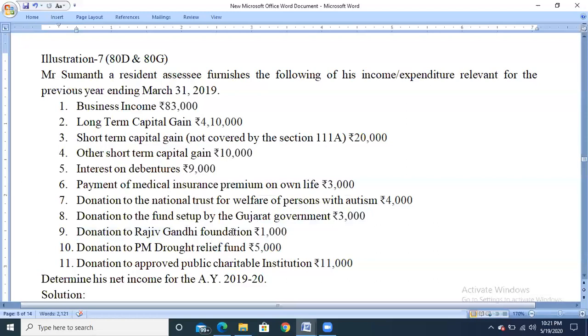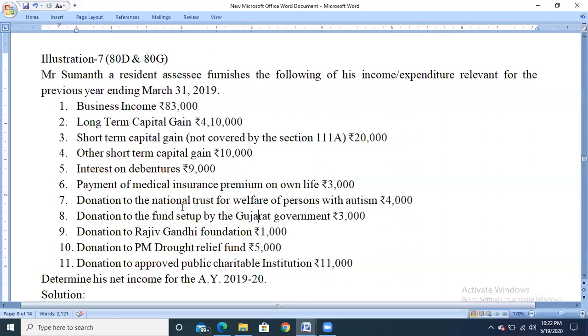So under 80G, we have classified into 4 categories. That is 100% deduction without ceiling limit, 50% deduction without ceiling limit, 100% deduction with ceiling limit, 50% deduction with ceiling limit. Now we need to check which are the donations which are eligible for 100% deductions and 50% deductions without ceiling limit and with ceiling limit.